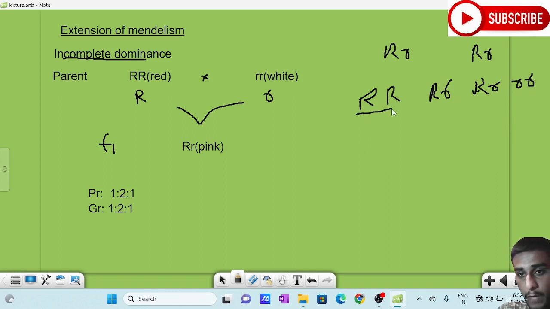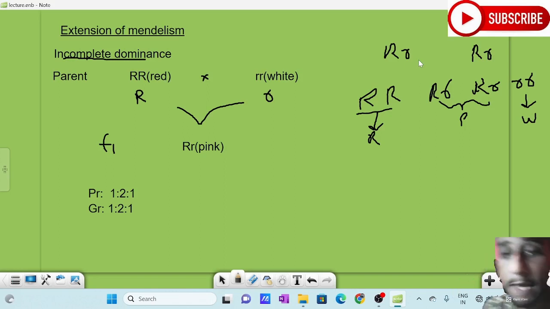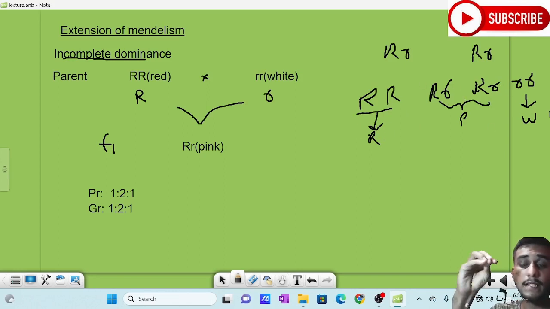So here one will become red, these two will become pink and this will become white. You just check. In the F2 generation, we know that the parent phenotype has come back. So the phenotypic ratio will be 1:2:1. Genotypic ratio is normal, 1:2:1. So this is known as incomplete dominance.